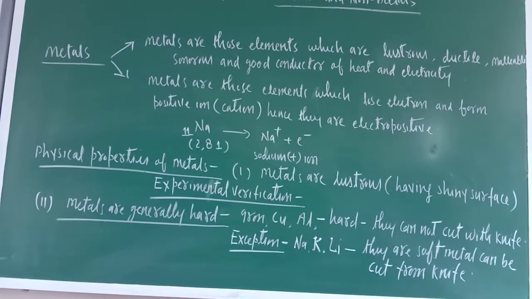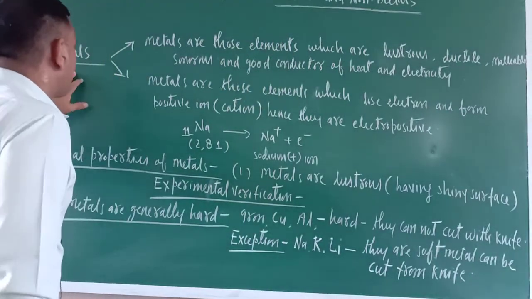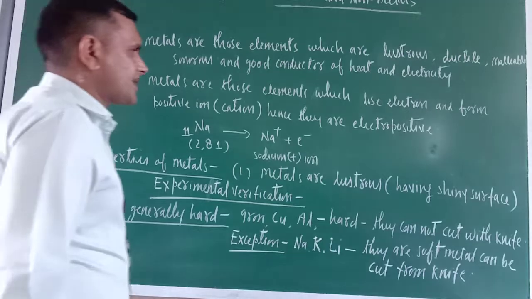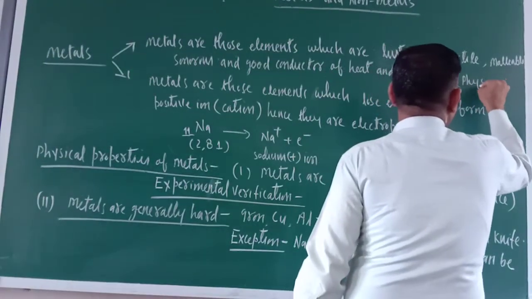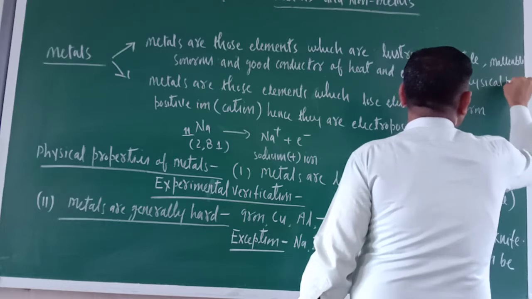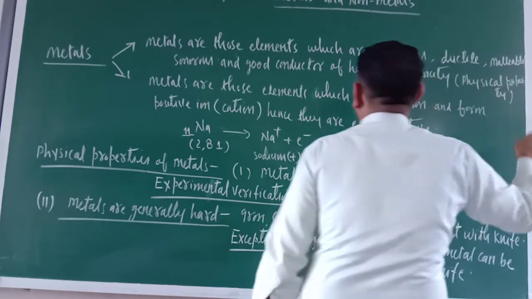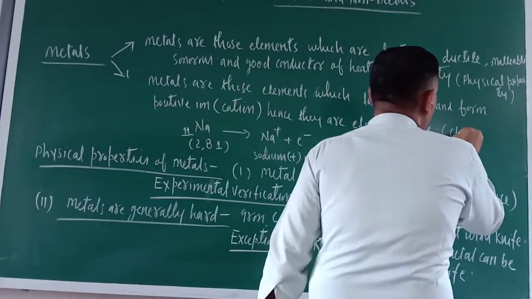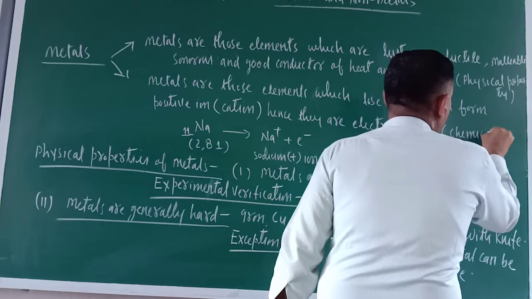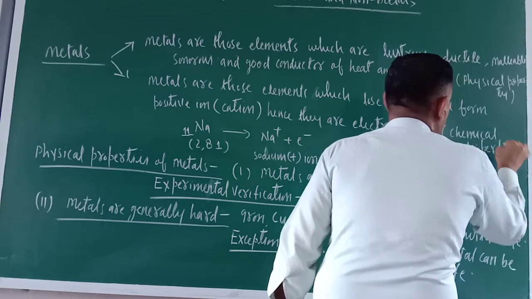Okay, so just see metals. Now the definition. We can define metals on the basis of two properties: one on the basis of physical property and another on the basis of chemical property. So according to physical property, what are metals? And according to chemical property, what are metals?